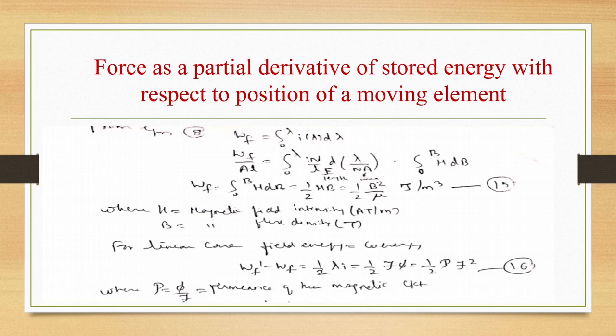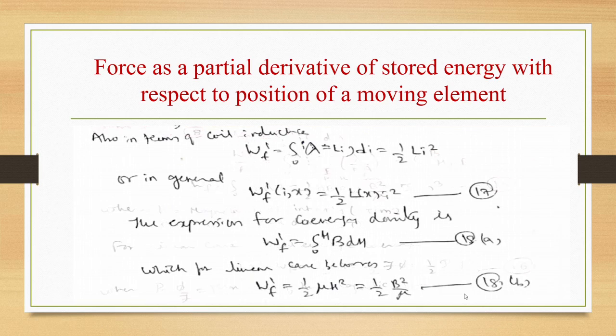For the linear case, field energy is equal to co-energy. So we are assuming here that Wf is equal to Wf dash for the linear case. So Wf dash is equal to Wf is equal to half lambda i, that is half F phi, or half rho F square, where rho is the permeance of the magnetic circuit, given by phi by F. Also in terms of coil inductance, Wf dash is integral 0 to i of lambda di, that is half L i square.